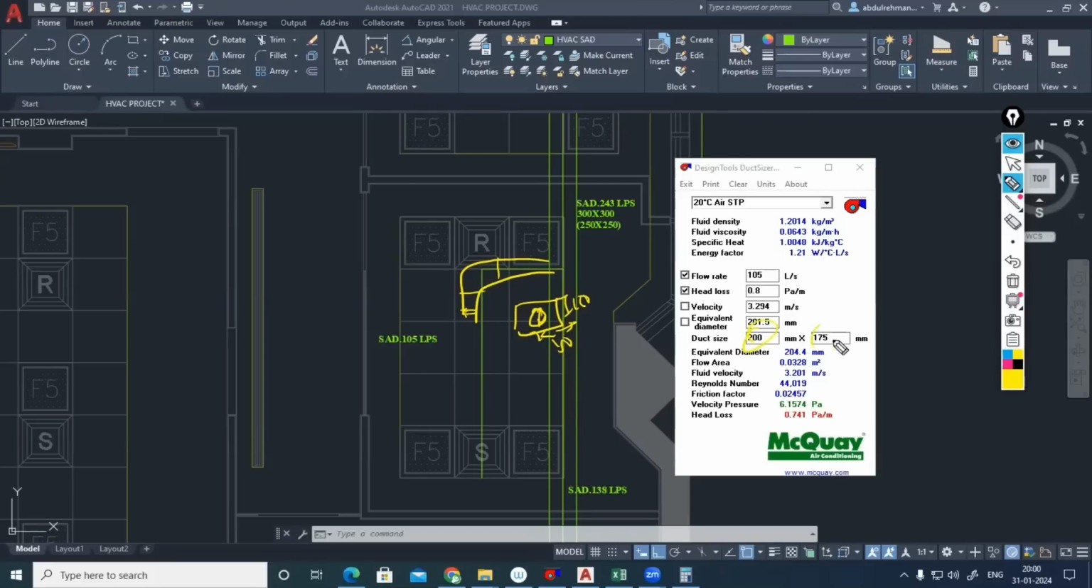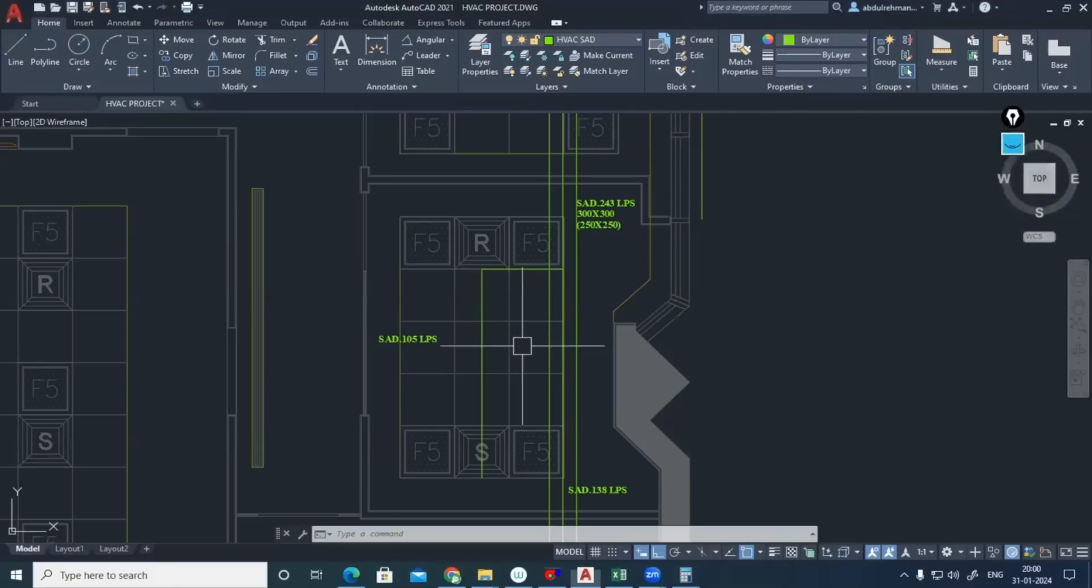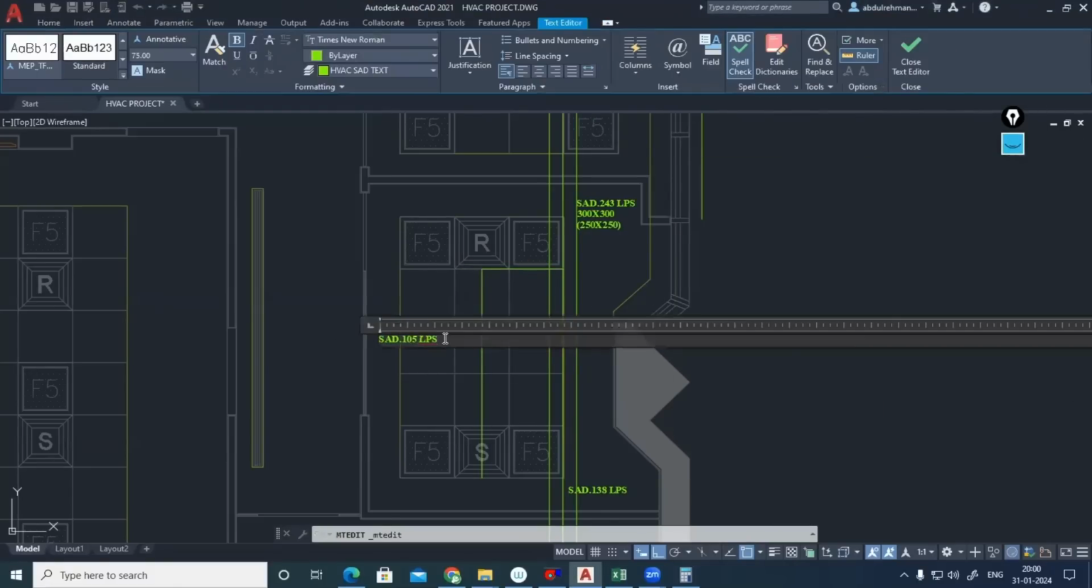But here it is already 200, 200, 175. You can round into 200. Fine. So I said 105 liters per second. That one I'll be making 200, 200. Okay.